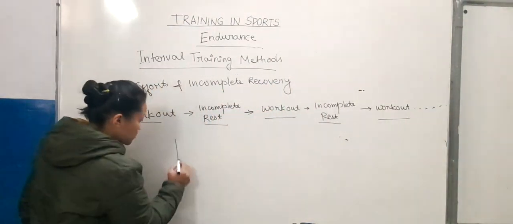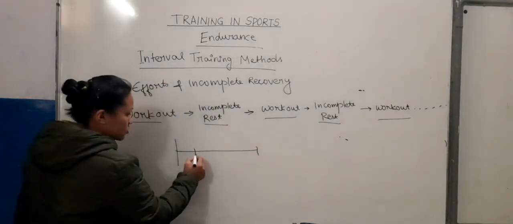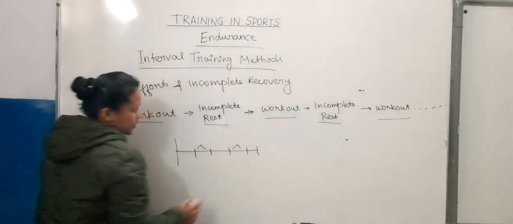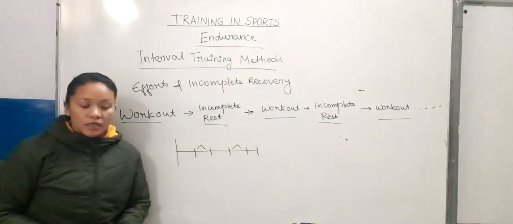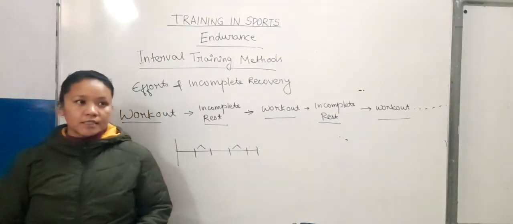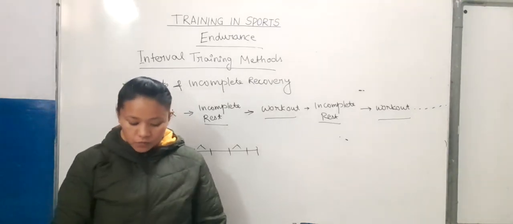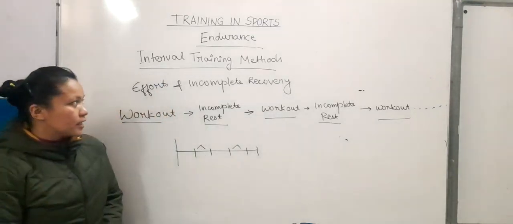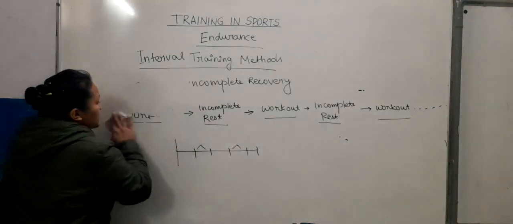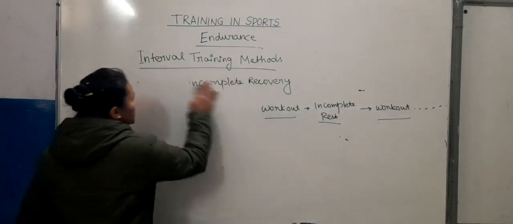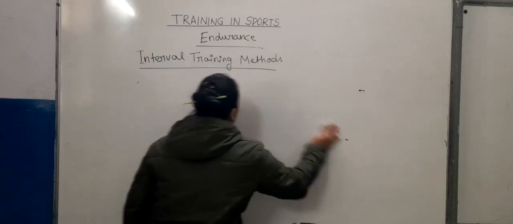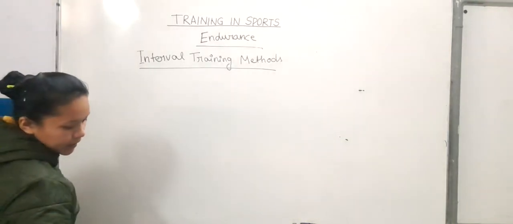The total workout is divided into intervals, and incomplete rest is given in between the intervals or between the workout. Interval training methods are of two types: slow interval training methods and fast interval training methods. In slow interval training methods, our speed is slow, and in fast interval training methods, our speed is fast.